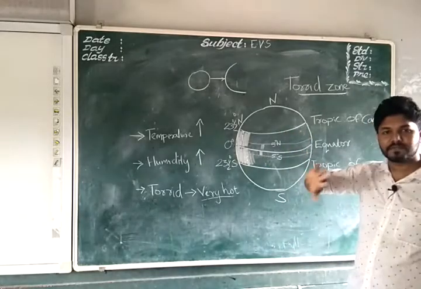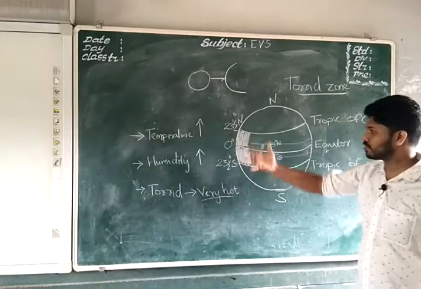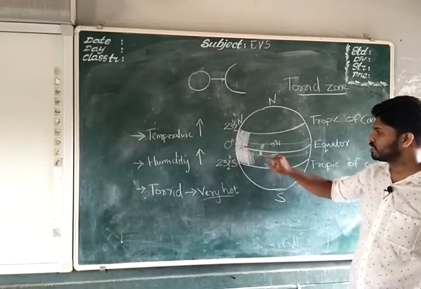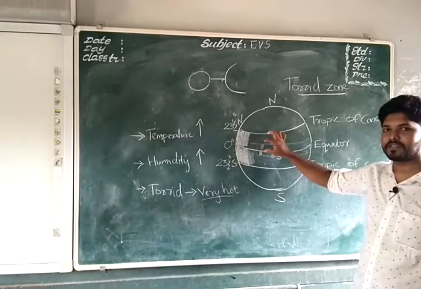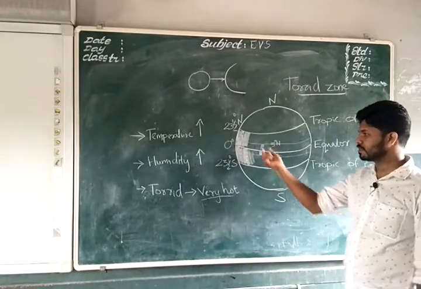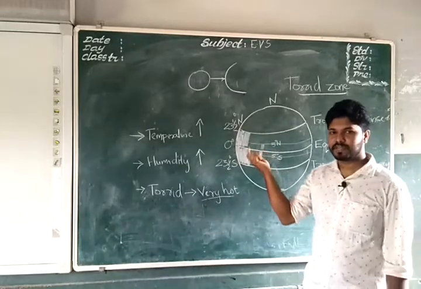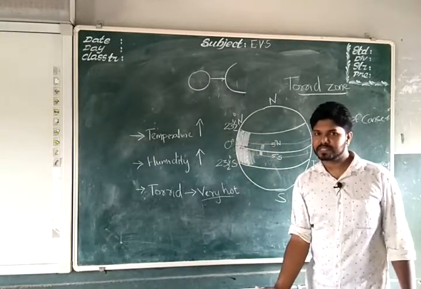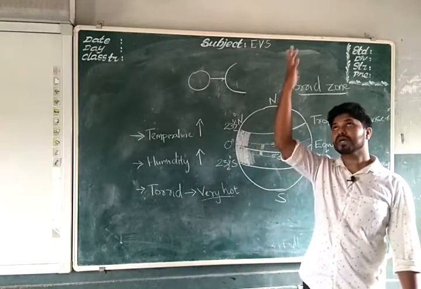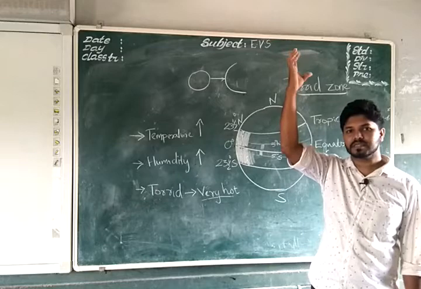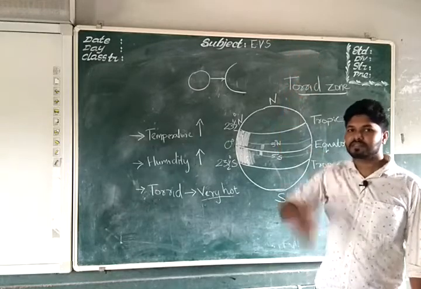Torrid zone itself is very much hot. In torrid zone, the portion in between 5 degrees south and 5 degree north is much more hot, and hence this region receives very high amount of sunlight. Therefore, all the water gets evaporated and rises up into the sky and forms clouds there. Soon it will rain also.